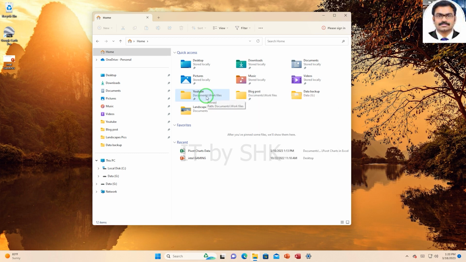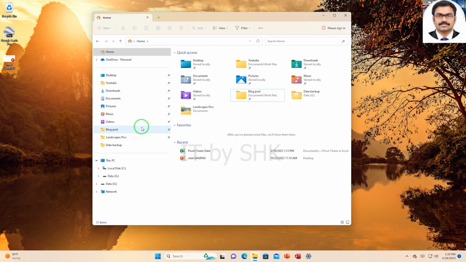You can also organize these folders that you see underneath Quick Access. So if I want YouTube to be at the top, I simply need to select it, click and drag it into its new location in order to move that.